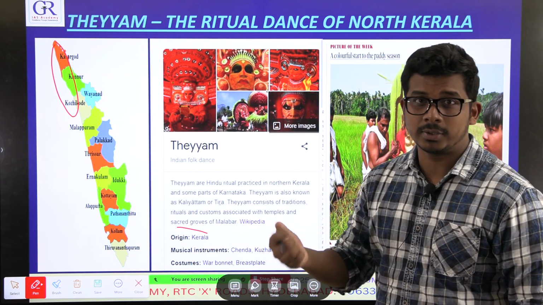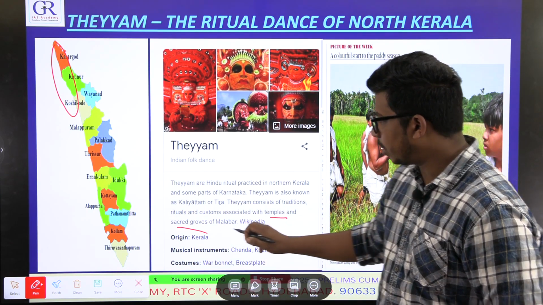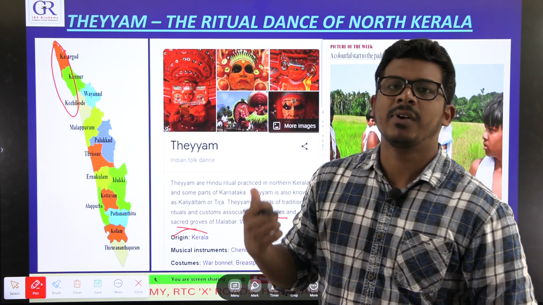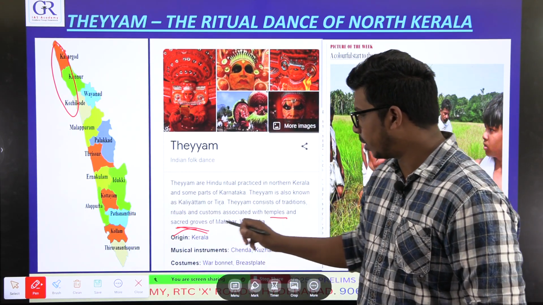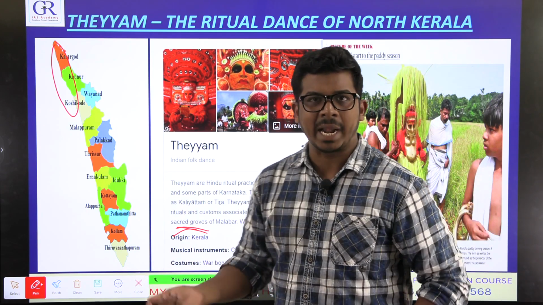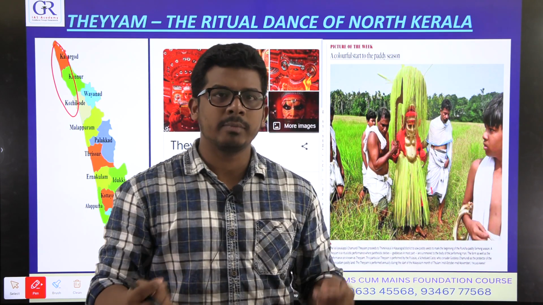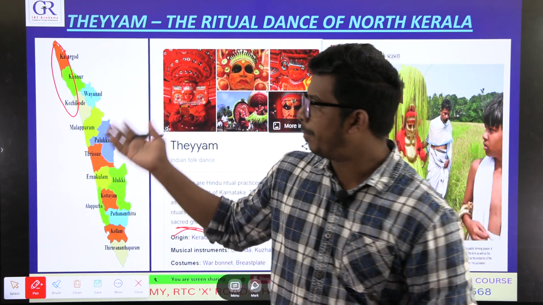You will read about sacred groves in environment. Those are trees and forests which are very sacred to the native people. So temples, sacred groves and paddy fields, etc. This THEYYAM is a part of the tradition of these local people.